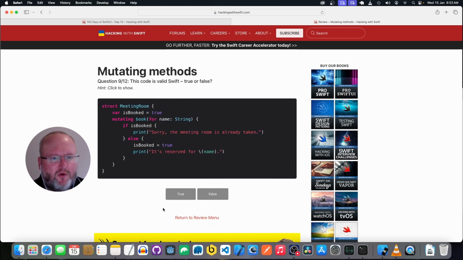We have a structure meeting room. The variable is booked equals true, so it's a bool. We've got the mutate. It says mutating book, but not mutating function book. So that's not valid.